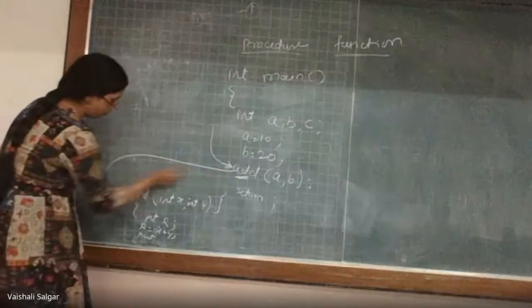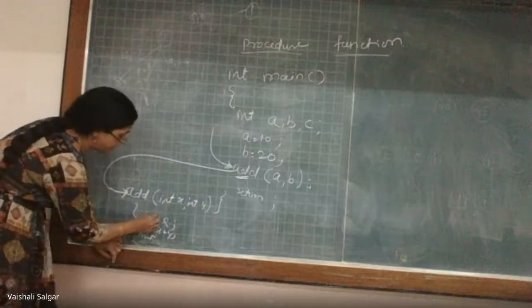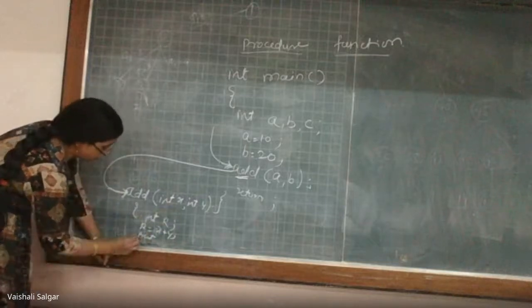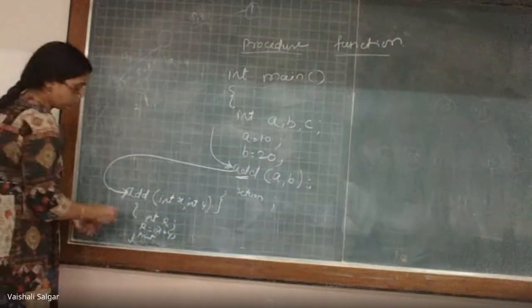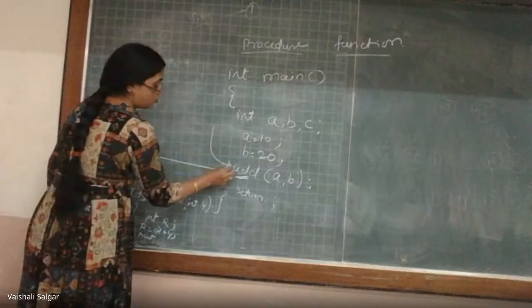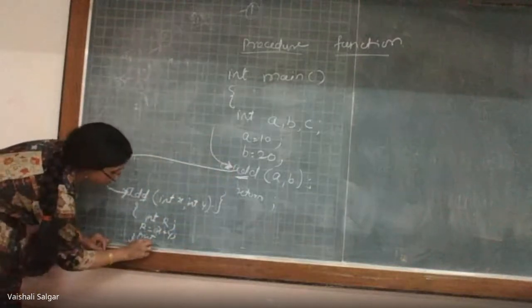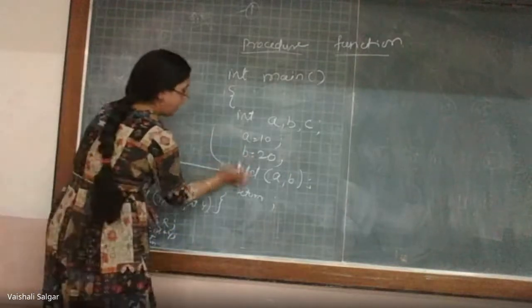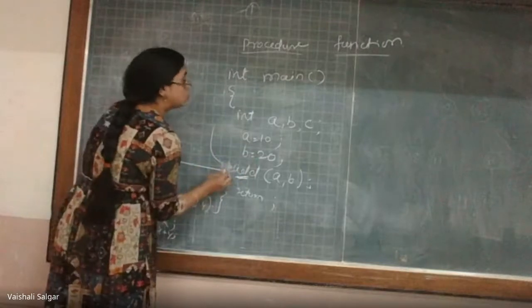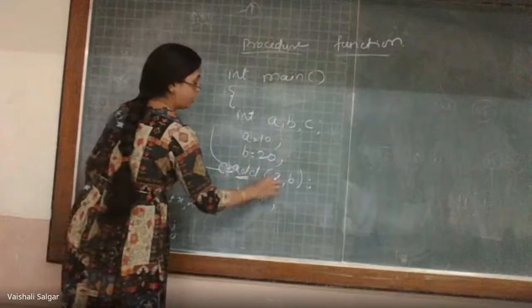So control will be passed to this function definition, and it will execute this line of code. This add function is not returning anything, so obviously nothing will be caught. If you are returning the result from this function, we have to assign that value to a variable, that is c is equal to add a comma b.